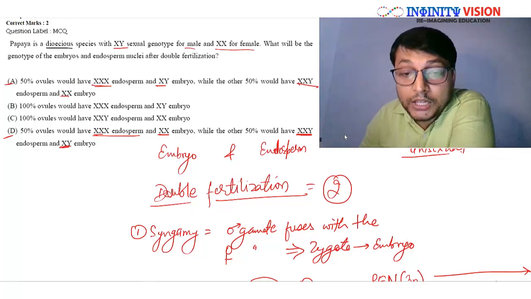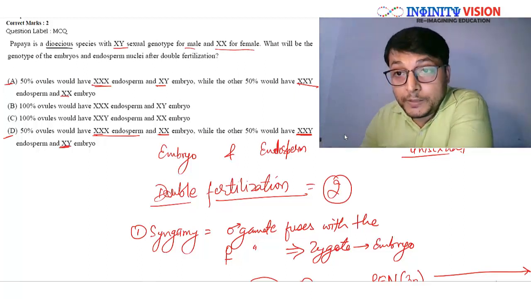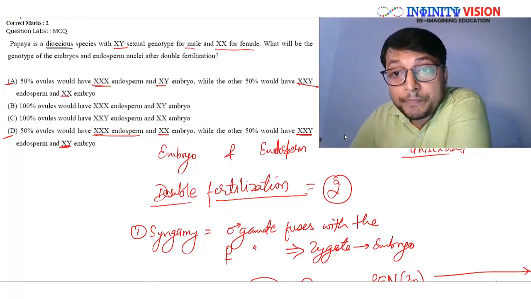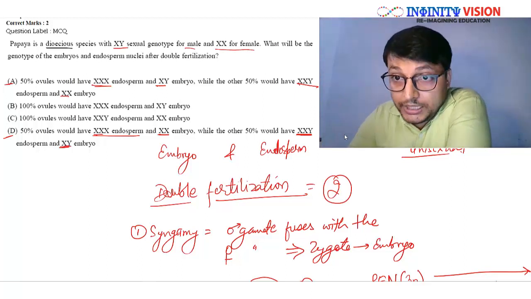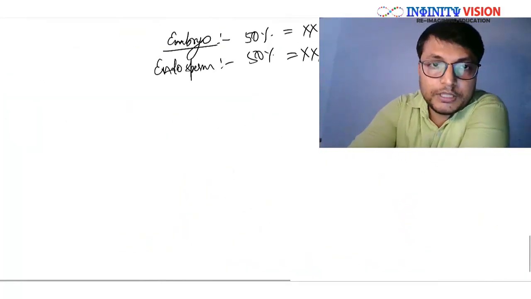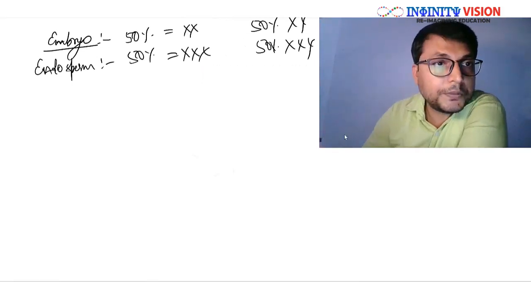Can you see? Now, in order to answer such a tricky question, you need to know the process of formation of these male gametes in good detail. Okay, let us see what happens. Be careful here.